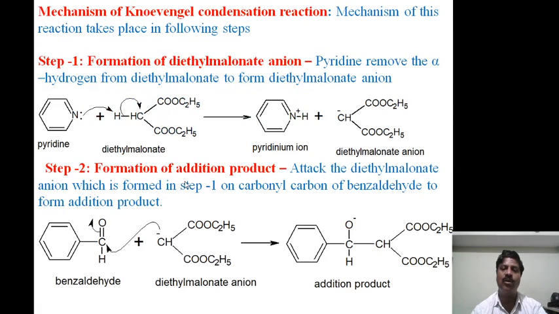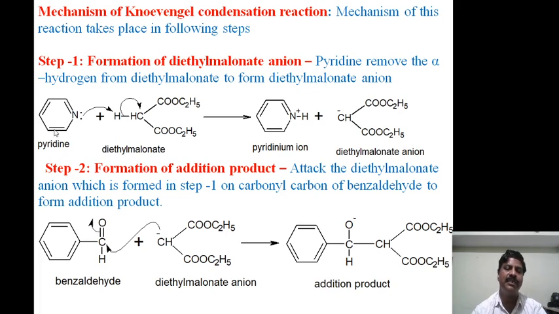The mechanism of the Knoevenagel condensation reaction takes place in the following steps. First step, formation of the diethyl malonate anion. Here pyridine removes the alpha hydrogen atom from diethyl malonate to form the diethyl malonate anion, because in diethyl malonate the methylene group is more active and this alpha hydrogen atom is more acidic in nature.